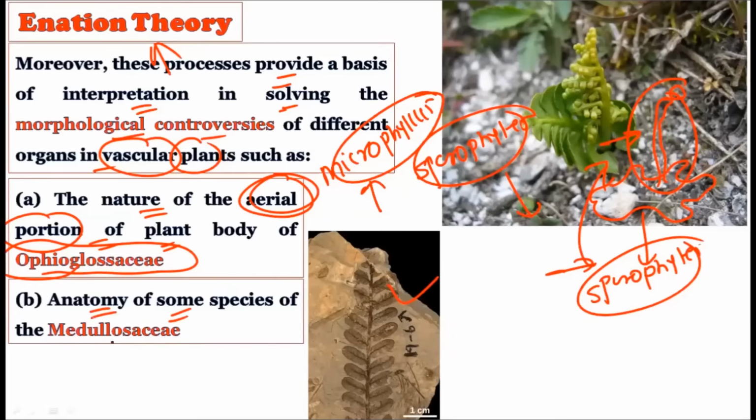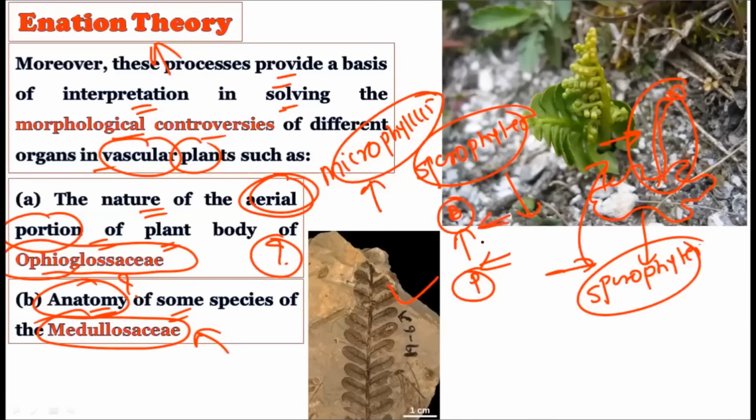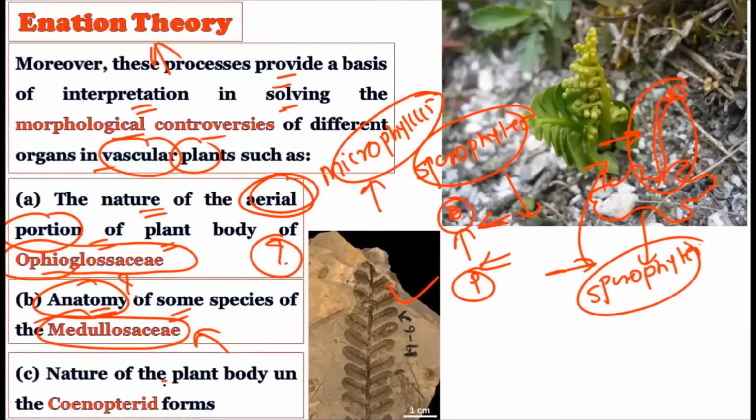Now see the anatomy of some species of the Medullosaceae. Whatever the anatomical features were shown by the members of the Medullosaceae, the question arises how these new anatomical features arose, because the anatomy we find in the bryophytes is very different in the pteridophytes. So how were these anatomical features evolved in the pteridophytes? This is also best explained by these theories. Then the nature of the plant body of the cycadopterid forms: how these bodies got created and how the morphological features were possessed by these plants is also explained by these theories.